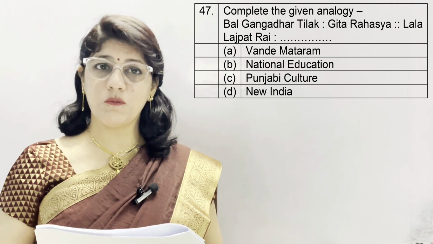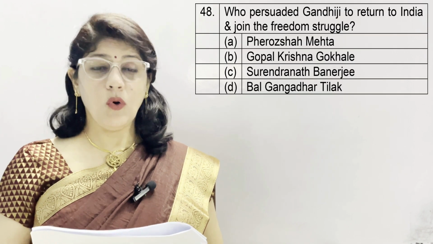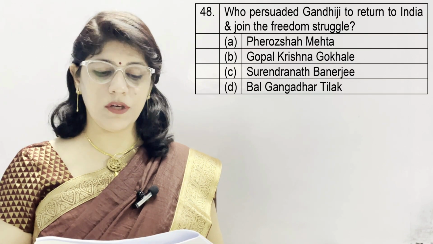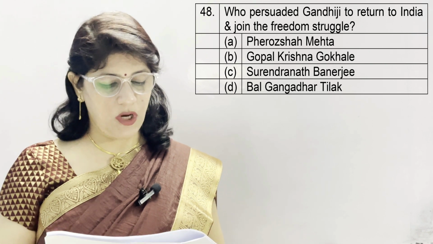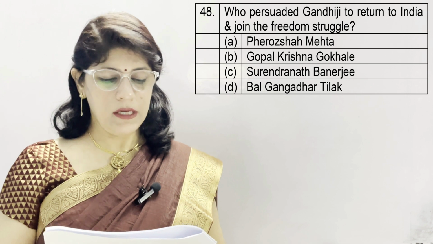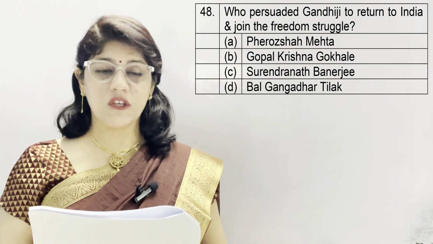And the correct option is B. National Education. Question number 48. Who persuaded Gandhiji to return to India and join the freedom struggle? A option Firoz Shah Mehta, B. Gopal Krishna Gokhale, C. Surendranath Banerjee, and D. Bal Gangadhar Tilak. And the correct option is B.